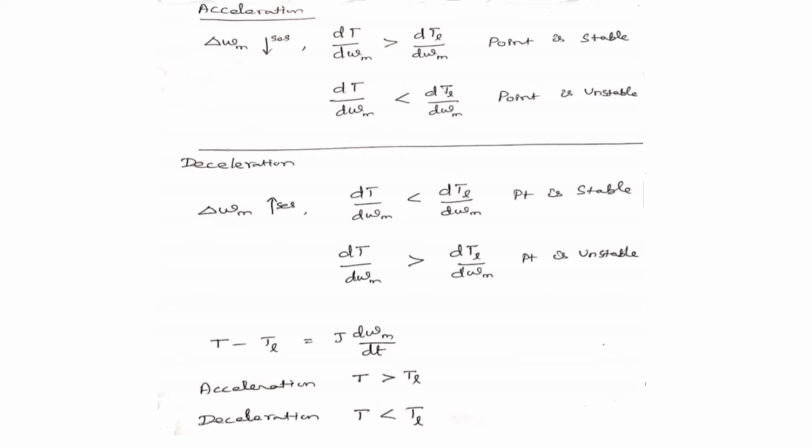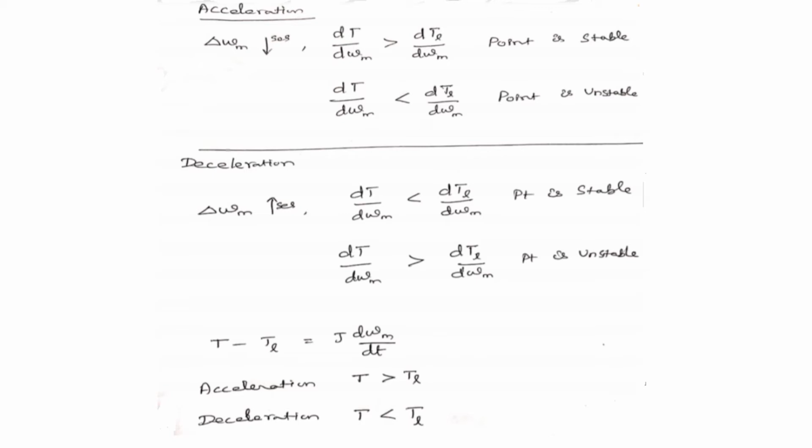Suppose the disturbance causes the speed reduction but your mechanical torque is lesser than your load torque, then we can say the point is unstable. This is during acceleration. If you want, you can write the condition for deceleration.